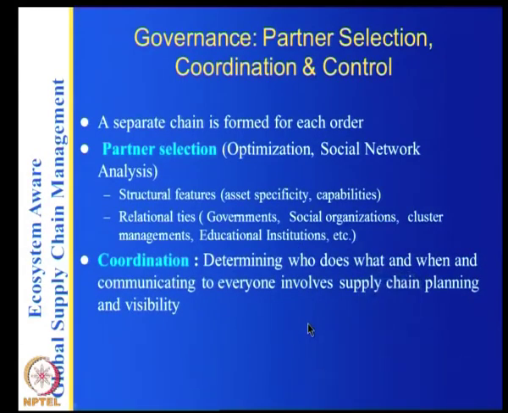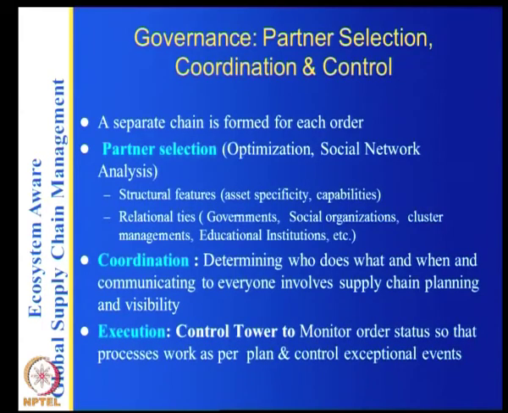Of course, coordination is determining who does what and when, and communicating to everyone, and it involves supply chain planning and visibility. Finally, we have a control tower to monitor the status so that processes work as per plan and to control exceptional events. This is the same as what we have for an ordinary supply chain.